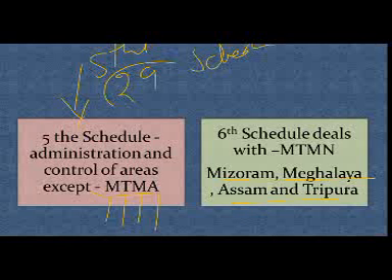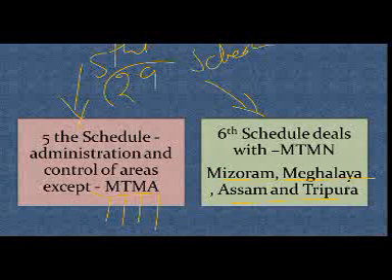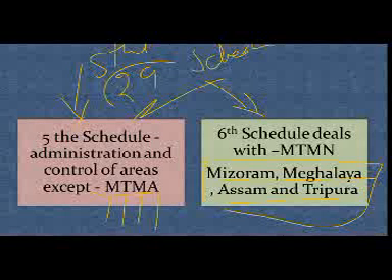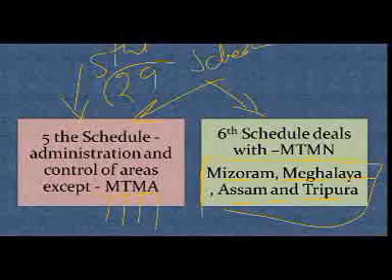For these states, the 6th schedule is given. So whenever you hear that any provision comes for scheduled area and scheduled tribe, if these states are not mentioned, it means we are talking about the 5th schedule. But if we include these, it means we are talking about the 6th schedule.